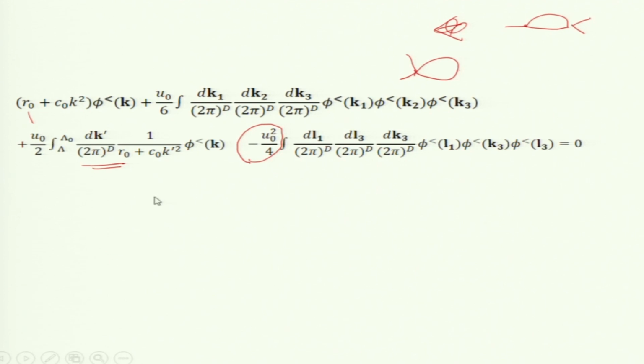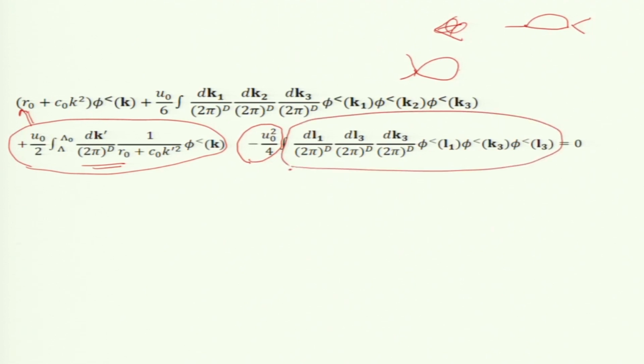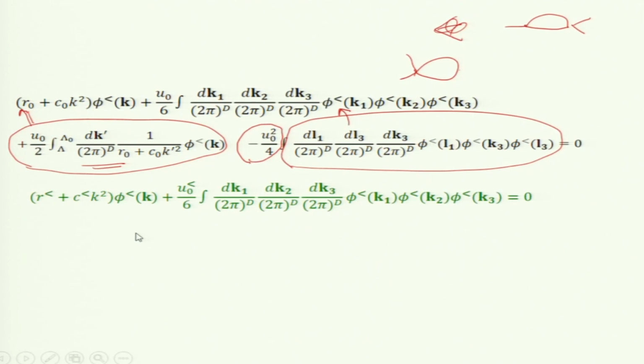So, what do I get? Now I need to combine them together. So, where should I add this term? I should add it to the nonlinear term. L1, L3, K3 are dummy variables. So, I can rewrite L1 and L3 as K1 and K2, right. So, these are the 2 corrections, exactly the same as before.